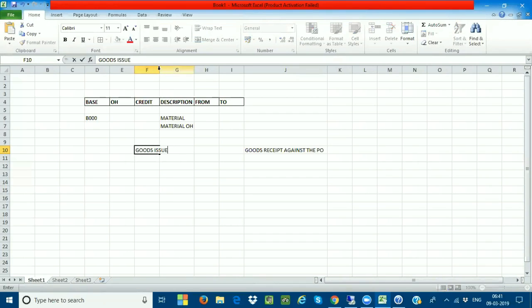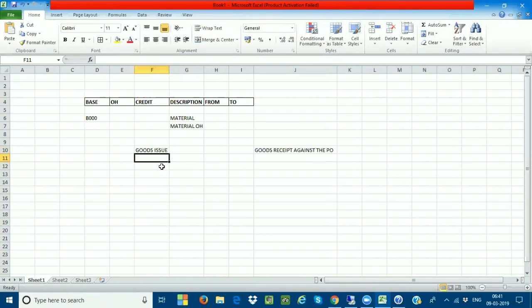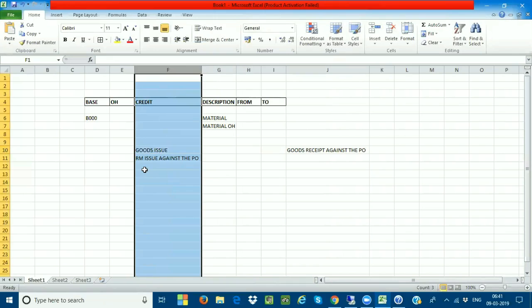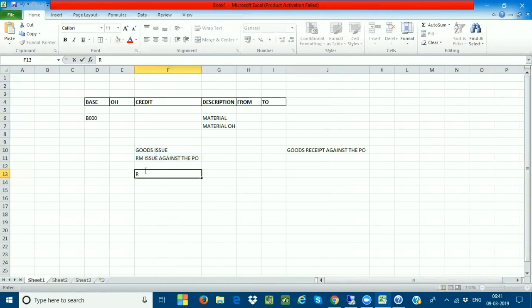Goods issue is nothing but raw material issue against the production order. Raw material issue against the production order means the accounting entry will be: raw material consumption account will become the debit and raw material inventory account will become the credit. This is the accounting entry at the time of goods issue.